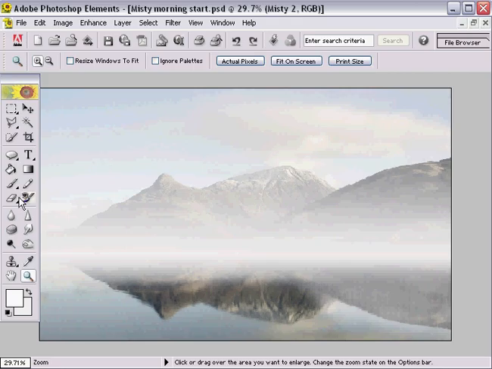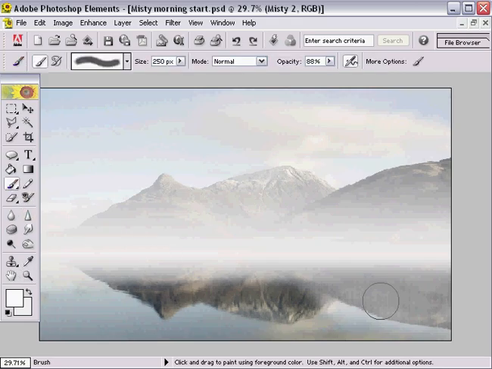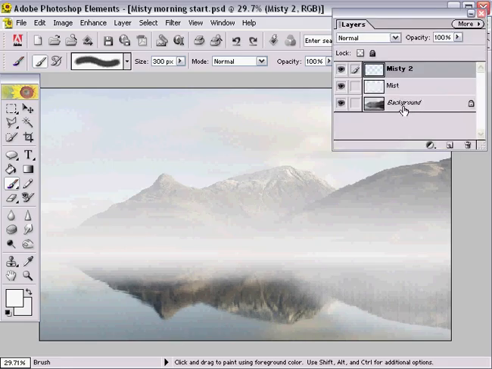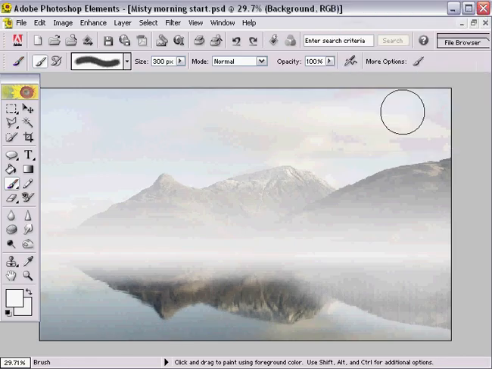So let's go back to our paintbrush tool, and you can see now how we add extra mist on the third layer in any place on our image where we feel it needs it. So once we've added some more mist onto that third layer, we can open up the Layers palette using that F11 key and select the background, because what we're going to do next is to add some extra saturation into the background layer.